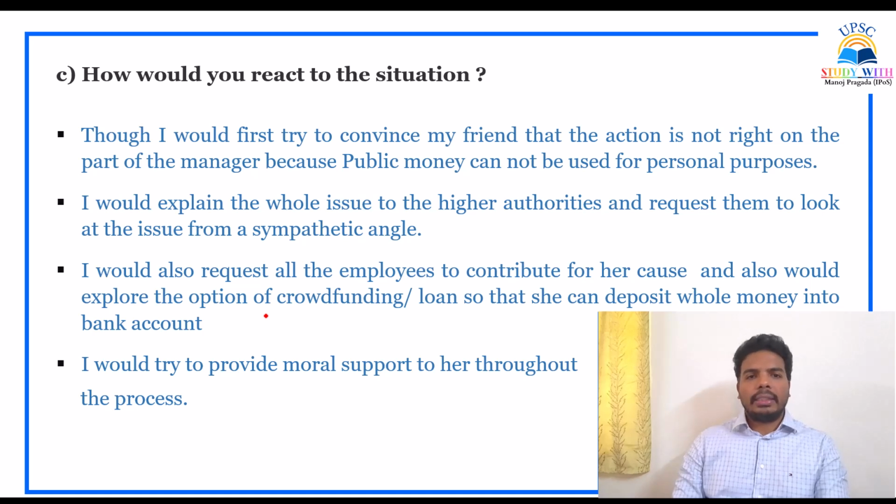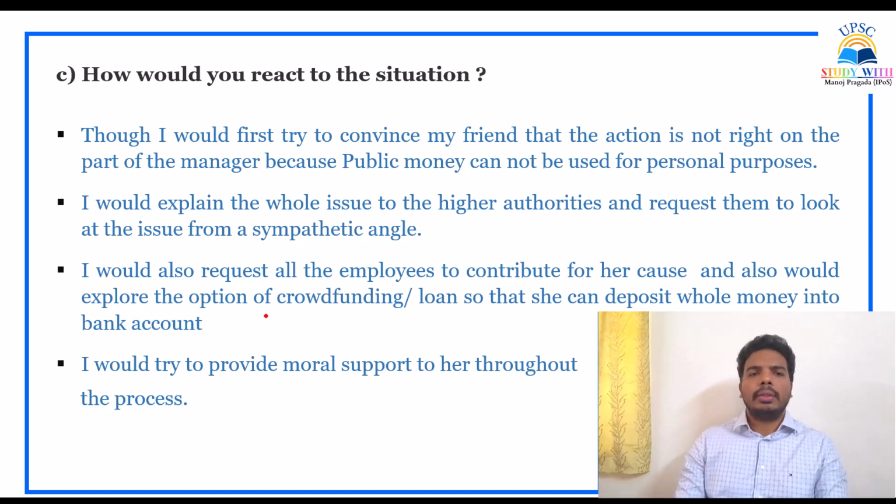So how would I react in the situation? First, I would try to convince my friend that the action on the part of the manager is not right, because public money cannot be used for personal purposes. First, I will confront my colleague, my friend, that this is not right. Next, definitely a wrong thing has happened, and it should be reported to the higher authorities. Otherwise, if it is suppressed, it will lead to a bigger fraud.